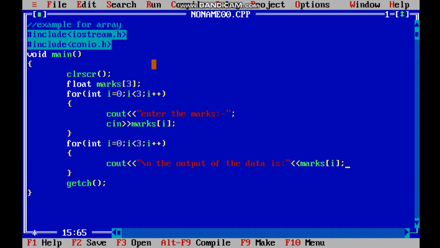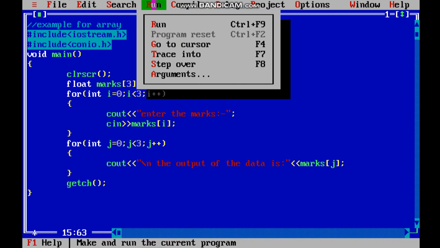Now let us check the output by running it. So now here I made one small change. I had written i 2 times, but it would not allow us to use the same variable name over here. So I have changed it to j. Now let us run the program.